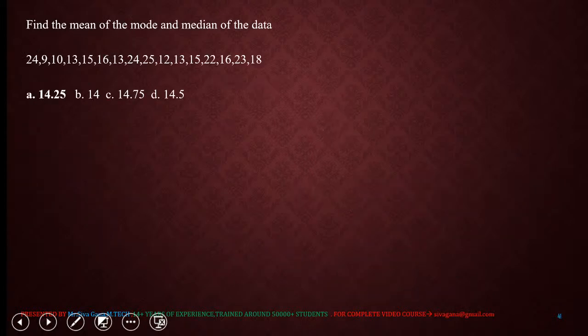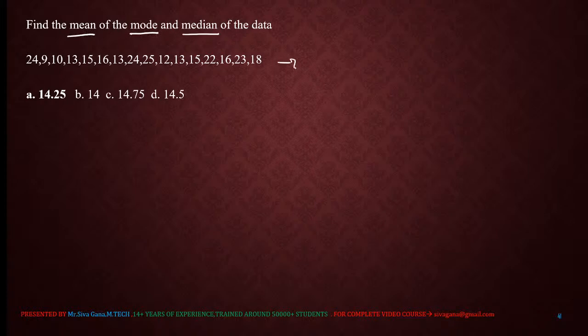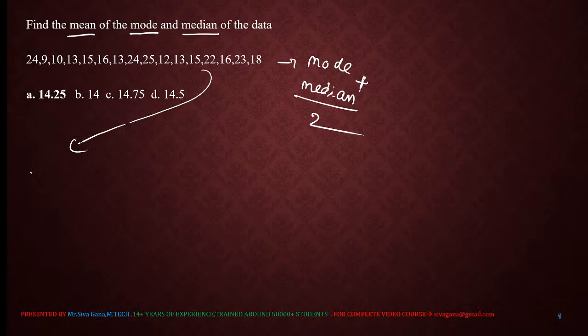Next question. Find the mean of the mode and median for this data. For this data we calculate the mode, and then the median. After that, mode plus median divided by 2 will give you the mean value. Mean is simply nothing but average. Now for this data, first I am going to calculate the mode. Mode is nothing but the highest frequency. What is the term which has the highest frequency?